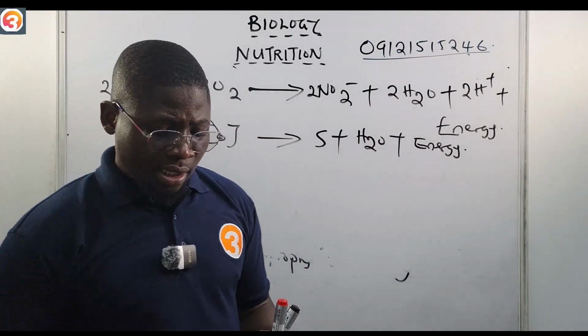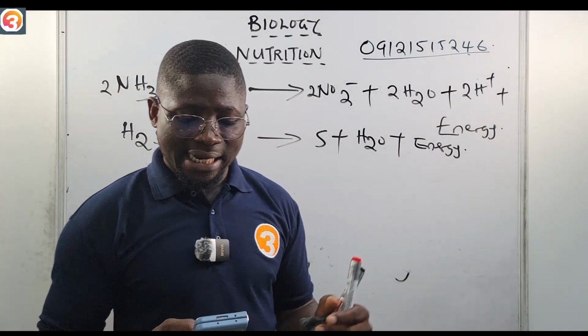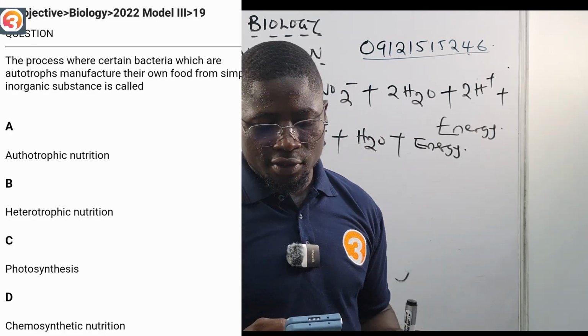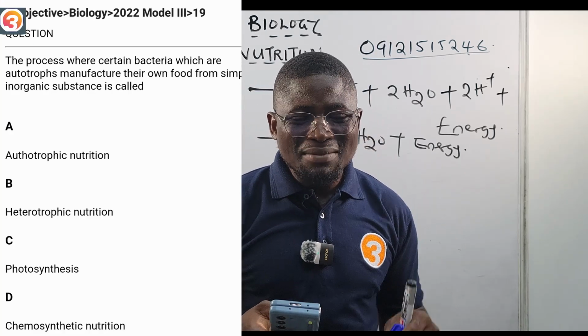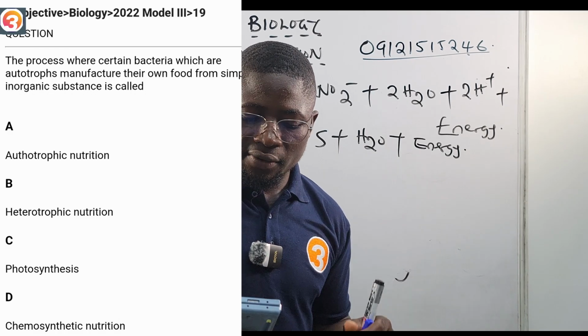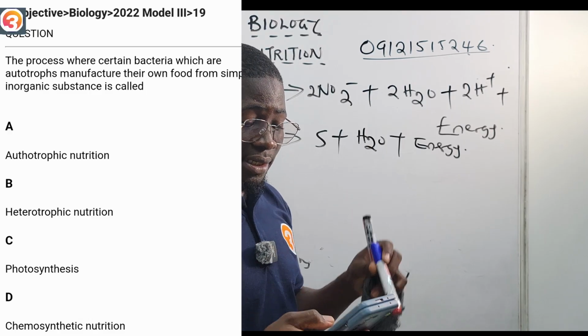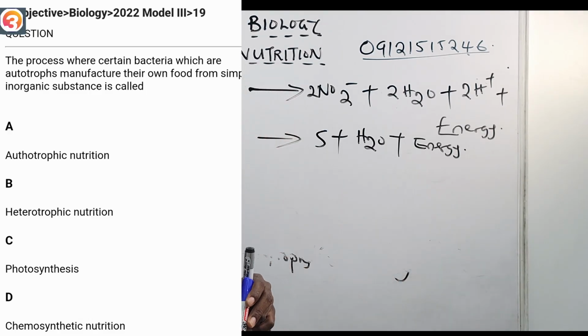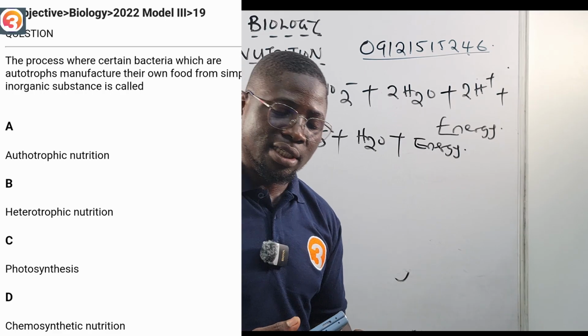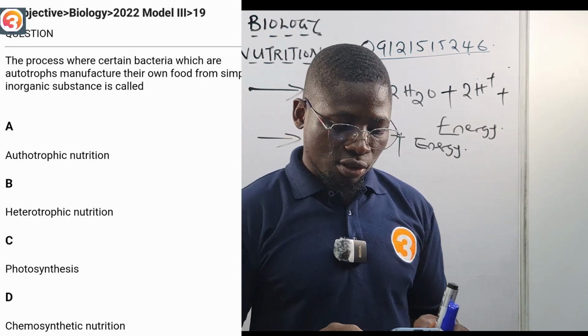autotrophic nutrition. Now, this is a 2022 question number 19. They said the process where certain bacteria, which are autotrophs, manufacture their own food from simple inorganic substances is called what? That is simply chemosynthesis. It's a chemosynthetic nutrition. A says autotrophic, B says heterotrophic, C says photosynthesis, D says chemosynthetic nutrition. So that's what I was saying, that you may easily miss this question. The correct answer there is option D, chemosynthetic nutrition.